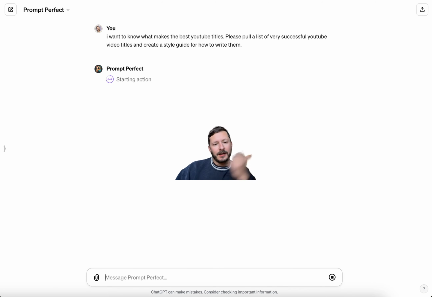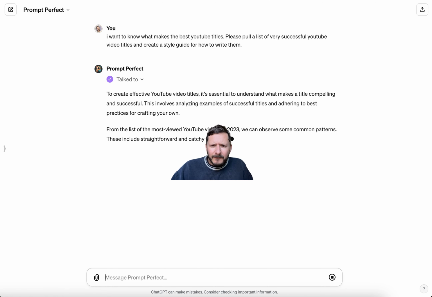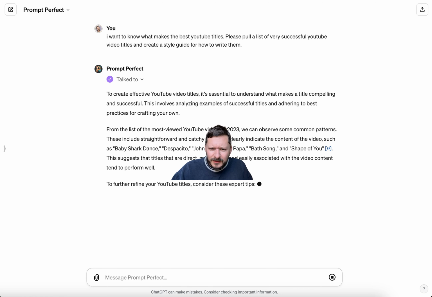The cool thing about Prompt Perfect is it automatically refines the prompt. So for a basic prompt like this, it should expand it with more context and detail. Let's take a look. Oh, nice. So it'll take a minute here to search Bing. ForbesIndia.com, Databox.com. It is fun to see little robots going around the internet and doing your bidding for you. Analyzing successful titles and the best practices. From the list of most viewed titles, we're going to surface some common patterns.